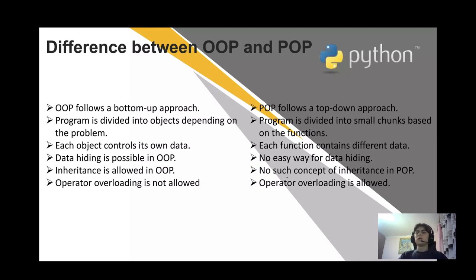POP follows a top-down approach. The program is divided into small chunks based on the functions. Each function contains different data. There is no easy way for data hiding. There is no such concept of inheritance in POP. Operator overloading is allowed.